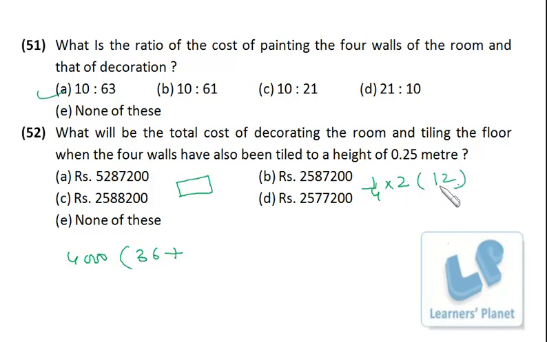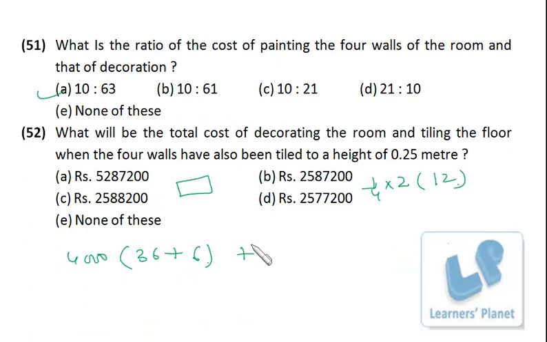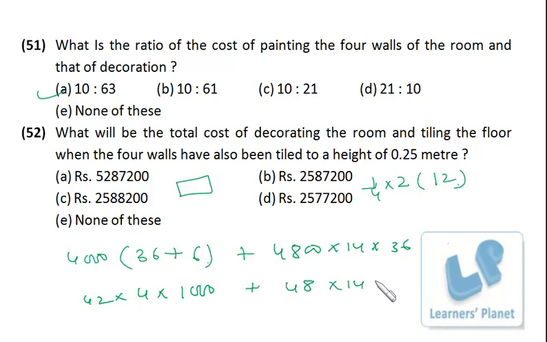So here it is 12 plus 12, 24, 24 by 4, 6. Okay, so this is the total cost of tiling, plus the total cost of decoration is 4800 into 14 into 36. So this is 42 into 4 into 1000 plus 48 into 14 into 36 into 100.